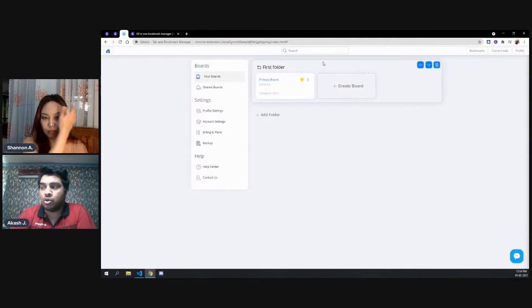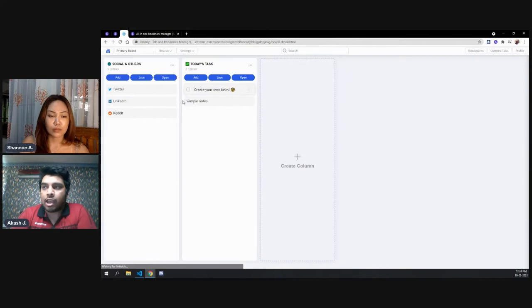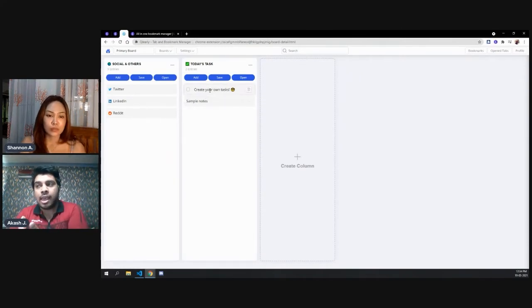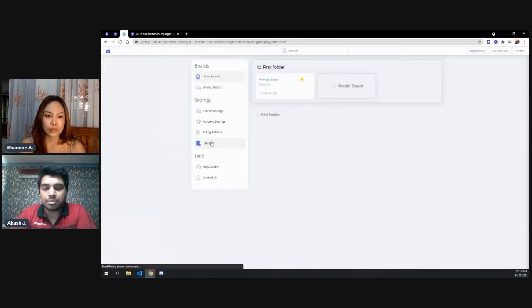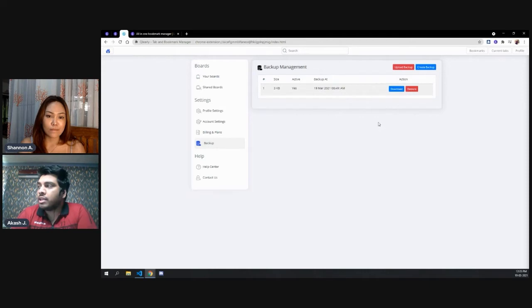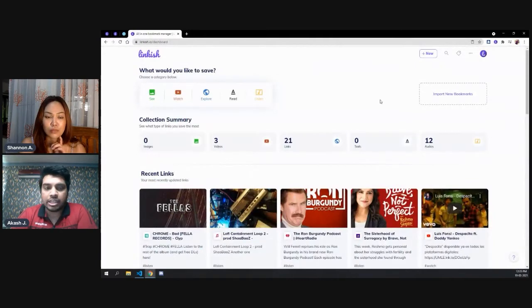Basically you have your boards, then your folders, and then your columns, and inside columns you have your links, checklists and notes. What you can do is go to backups here, create a backup, and download it. Once you have downloaded it, you can go to Linkish and hover over here. Here you will see two options: standard HTML export and Clearly JSON export.